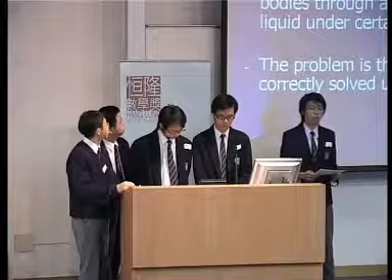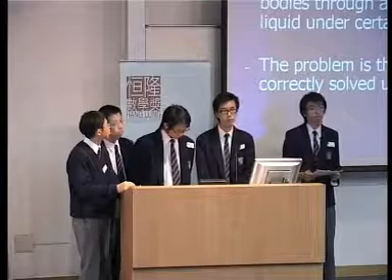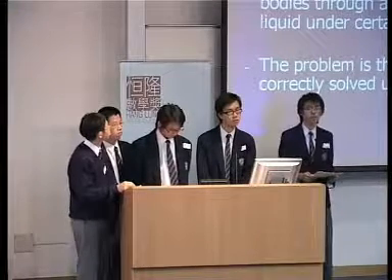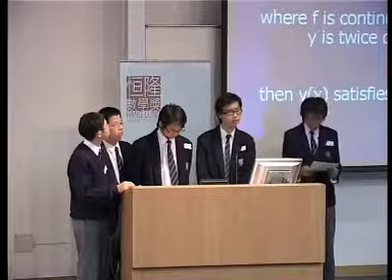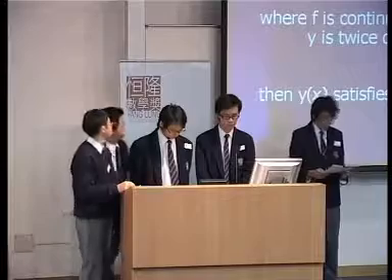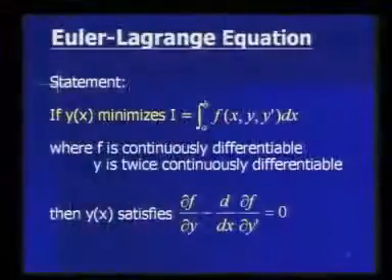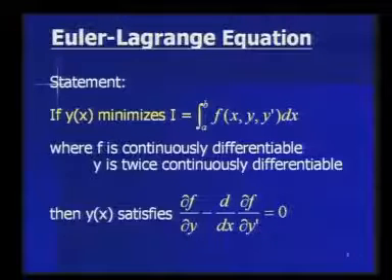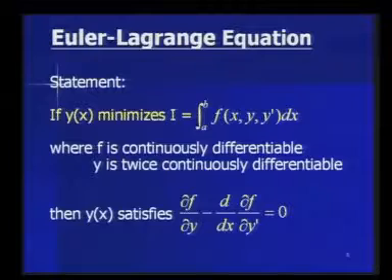In 1685, Newton investigated the motion of bodies in some liquids and used the method of calculus of variations to solve the problem for the first time. An equation of the utmost importance in this method is the Euler-Lagrange equation. The statement goes like this. If a function y minimizes the given functional, then it must satisfy the following equation, which is precisely the Euler-Lagrange equation.